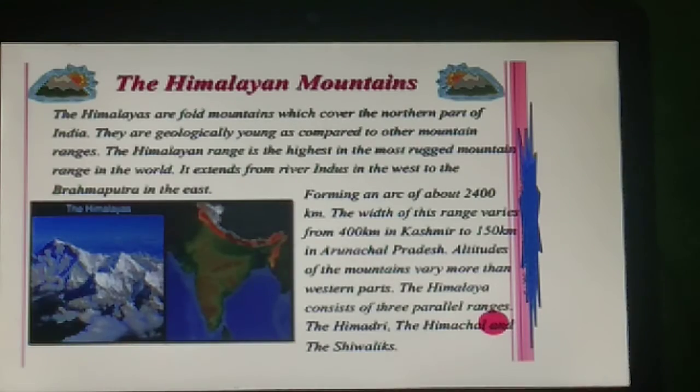Now let's move further and discuss one by one. Our first physiographic division is the Himalayan mountains. The Himalayas are fold mountains which cover the northern part of India, and the Himalayan range is the highest and the most rugged mountain range in the world. In terms of area, it includes an arc of about 2400 kilometers. And the Himalayan mountains again include three categories: Himadri, Himachal and Shivalik.